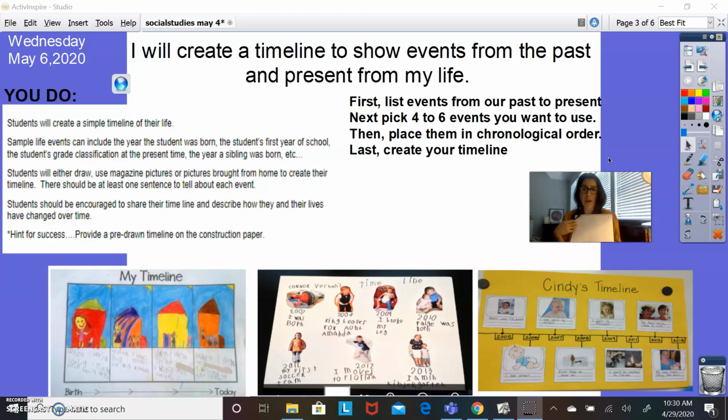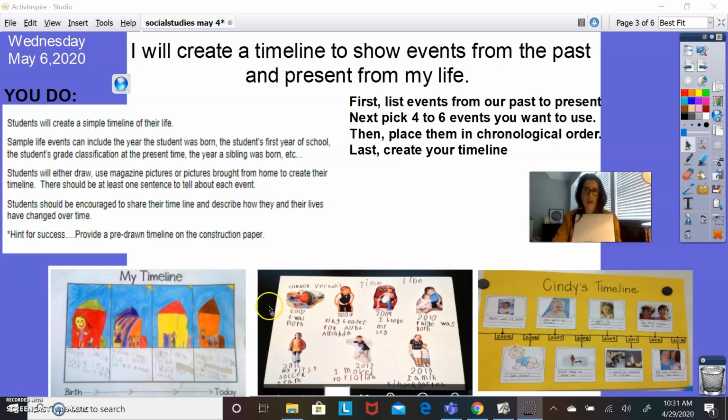And then if you want to talk about when you started walking, then that could be the next one. If you want to talk about maybe your first day of school, or maybe when you learned how to ride a bike, it's totally up to you. Pick about 4 to 6 events, things that have happened to you in the past, before today, to the present, which is right now, and just create your timeline.